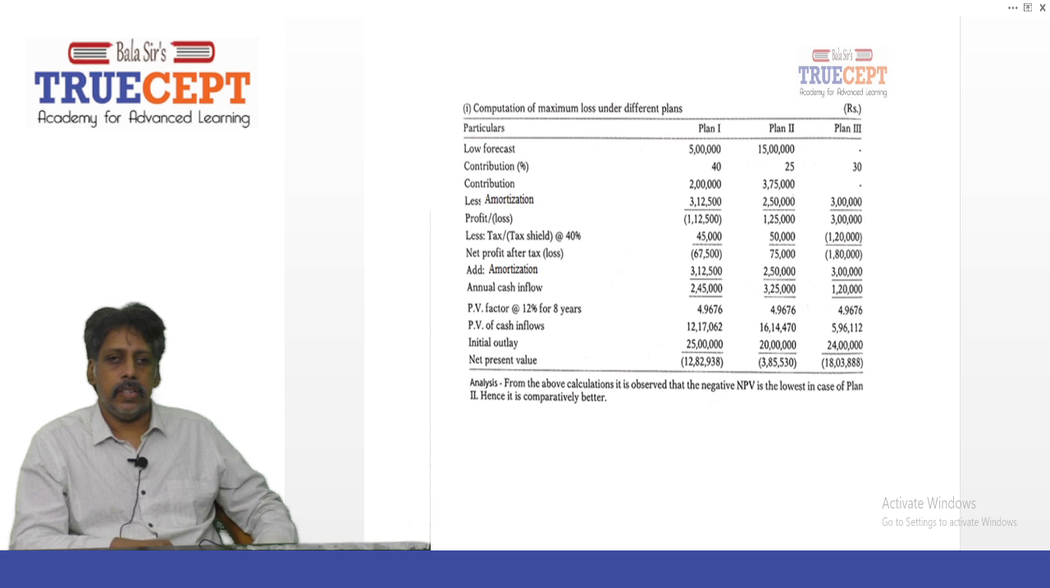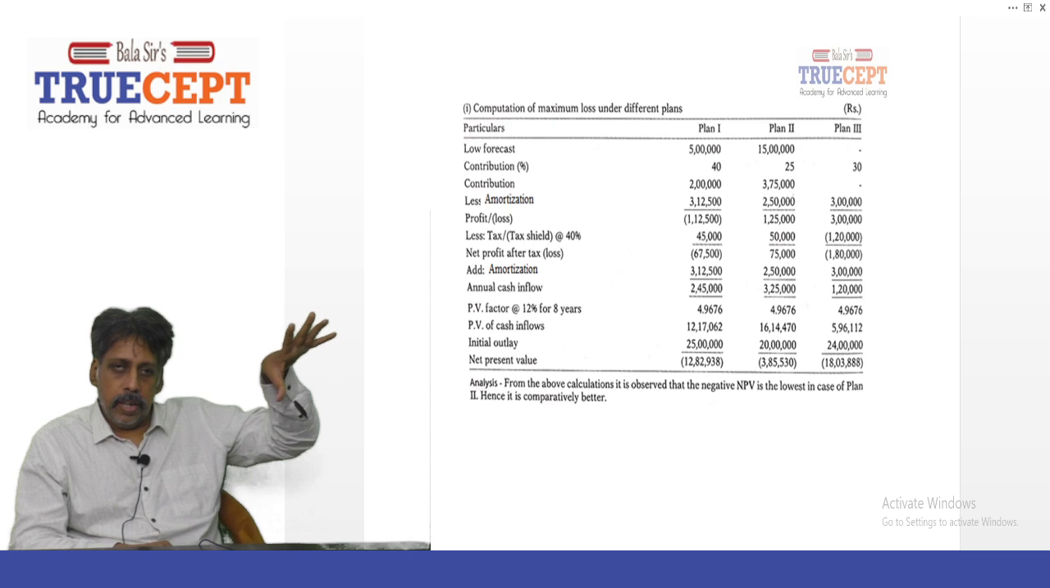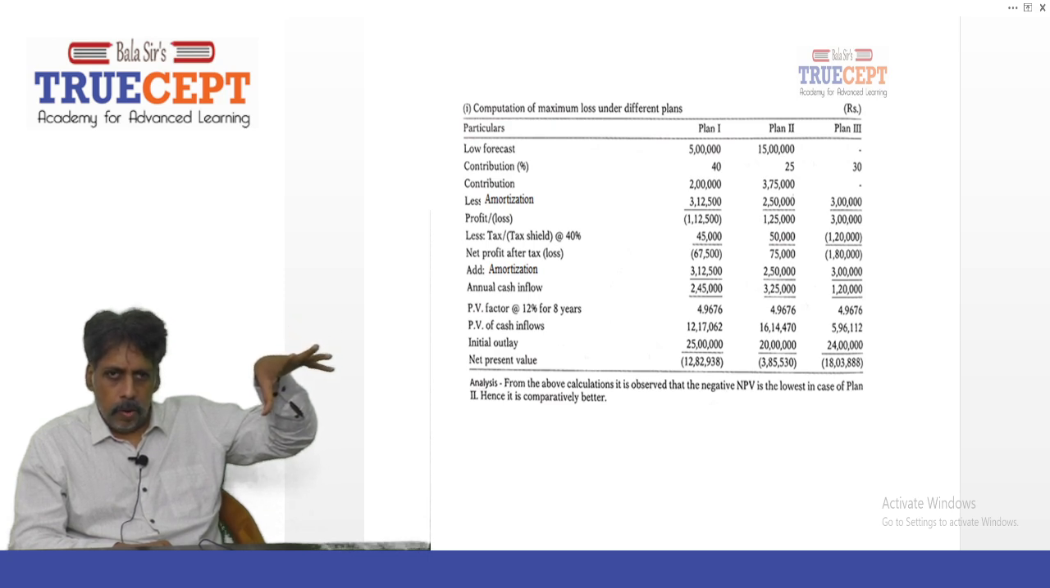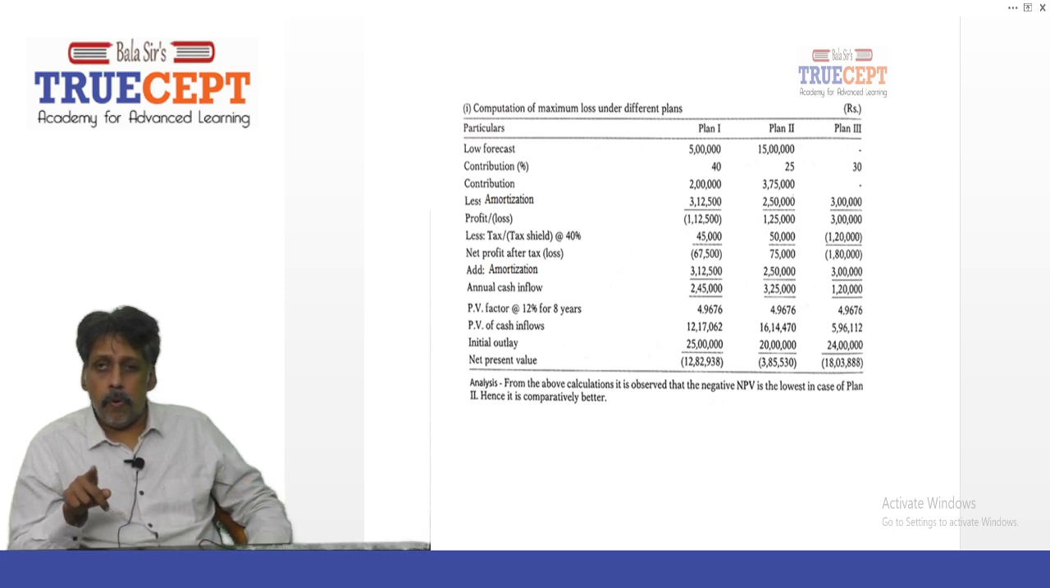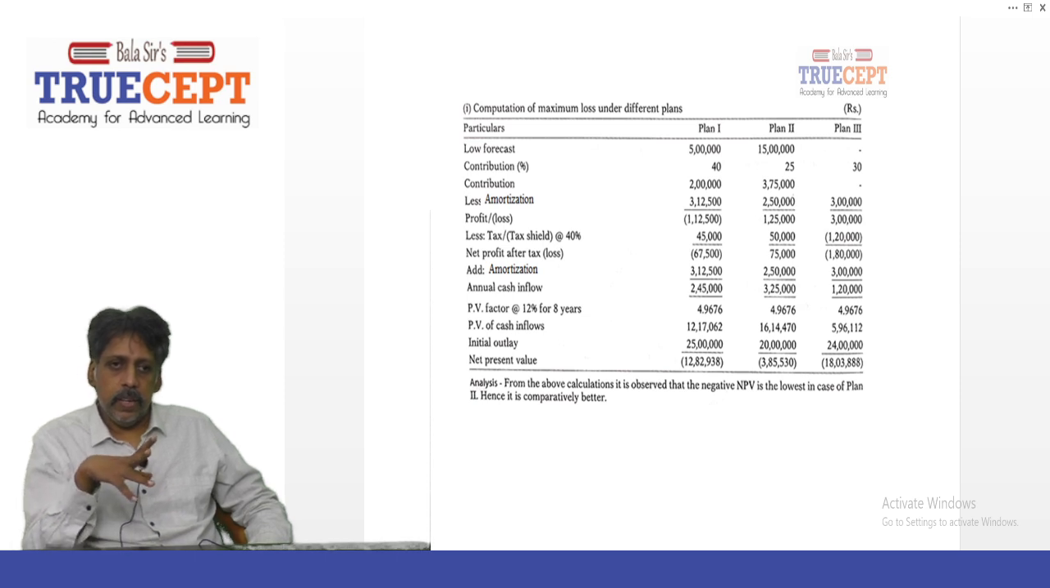Annual cash flow. For 8 years it will flow. So what you should now take is 2,45,000 for plan 1 annual cash flow, into 4.9676, which will give the present value of all the future cash inflows. How much? 12,17,062. And minus initial outlay rupees 25 lakh. That is a negative net present value. How much? 12,82,938.